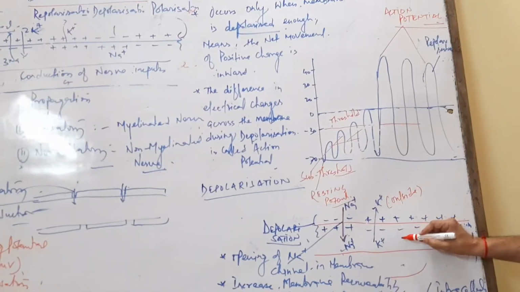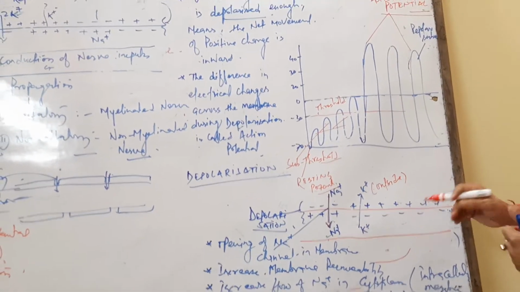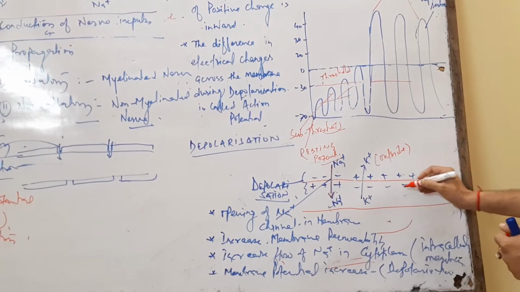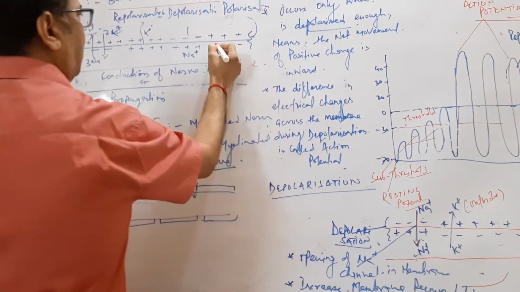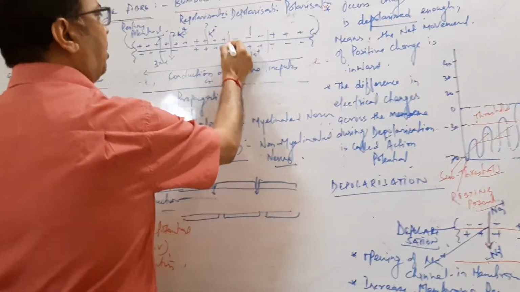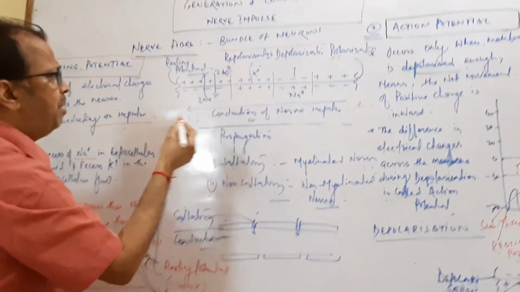Further movement is called hyperpolarization. Here are polarization, depolarization and repolarization.